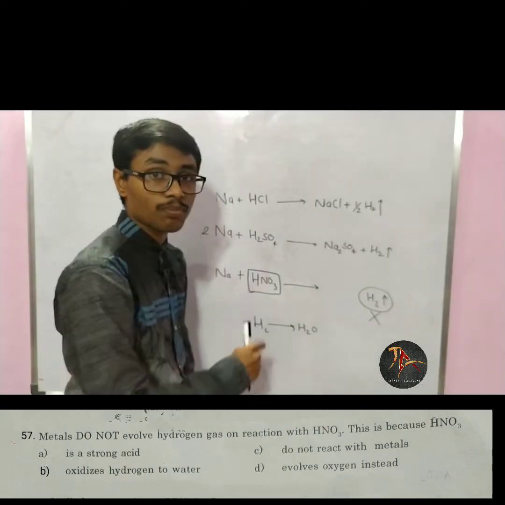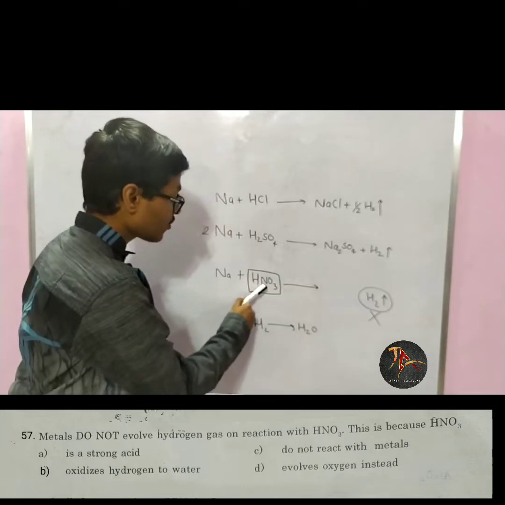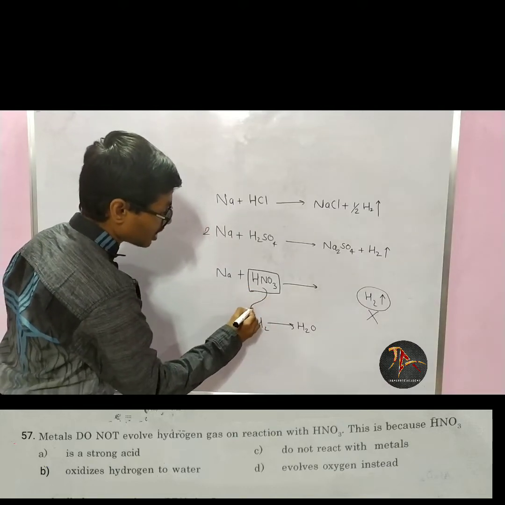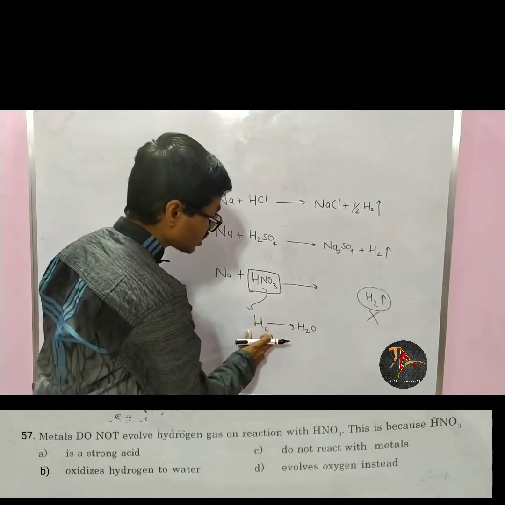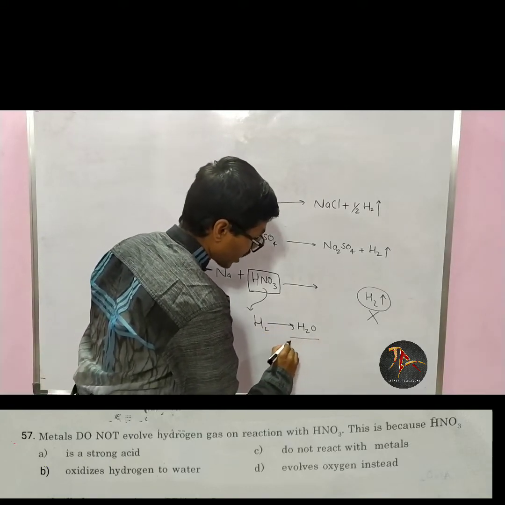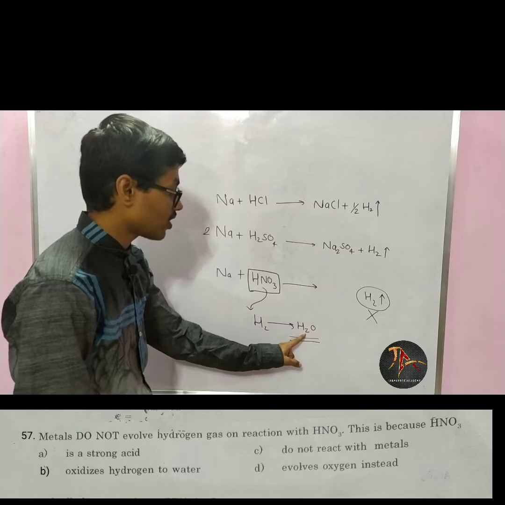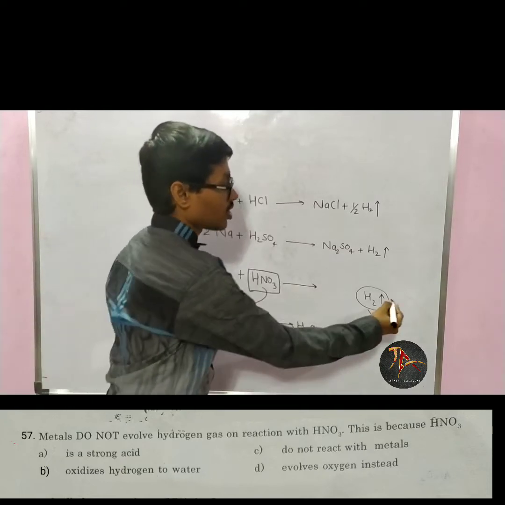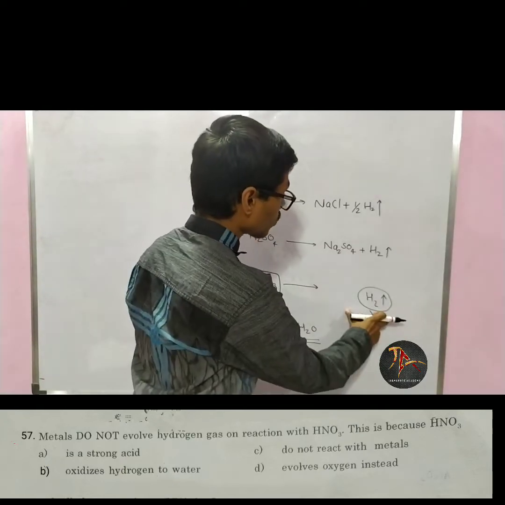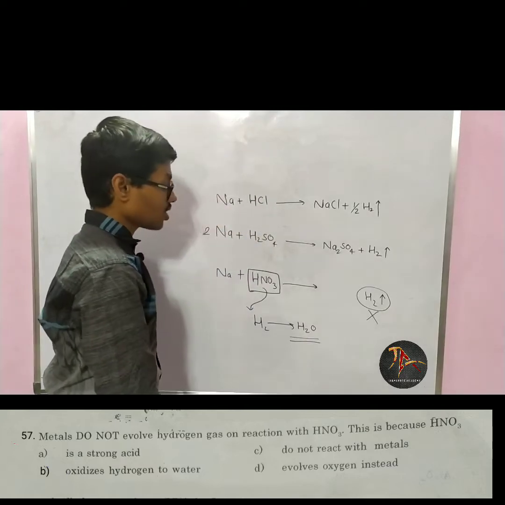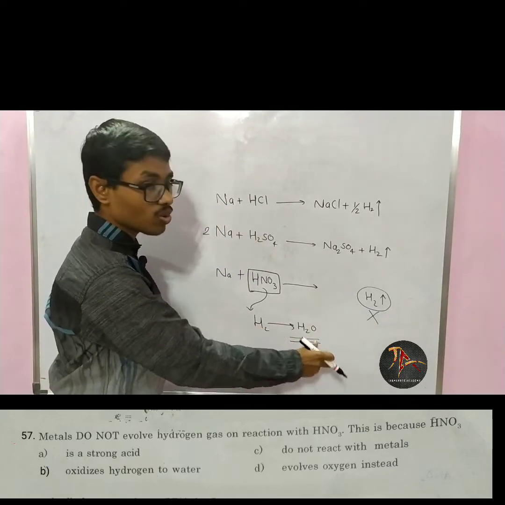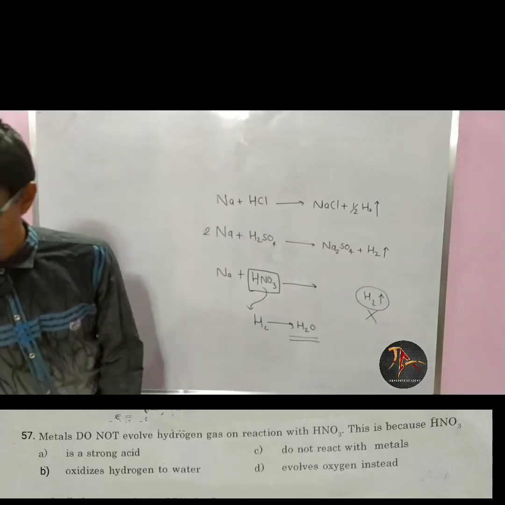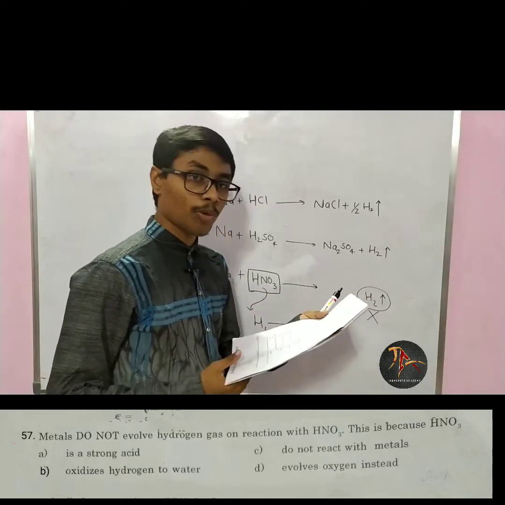If we oxidize H2, we get H2O as a product, so H2 will not form and the popping sound will not come. So HNO3 will not liberate hydrogen due to oxidation of hydrogen into water. So the correct option for this question should be option B.